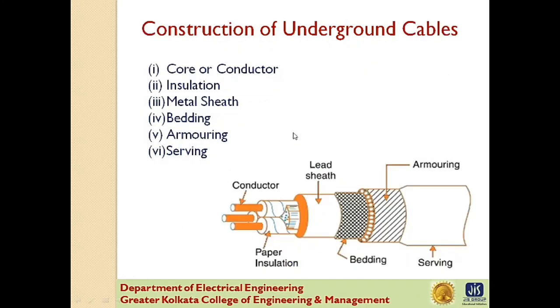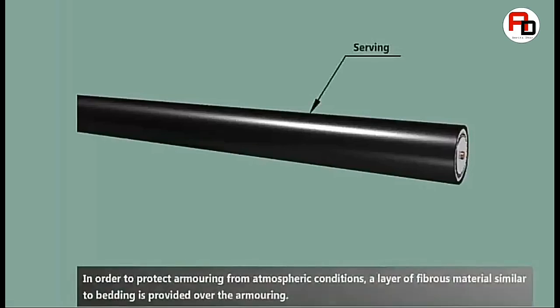Now, underground cable has 6 layers. First is core or conductor, next insulation, next metal sheath, next bedding, next followed by armoring and serving. Now, I will discuss one by one. Serving. In order to protect armoring from atmospheric conditions, a layer of fibrous material similar to bedding is provided over the armoring.